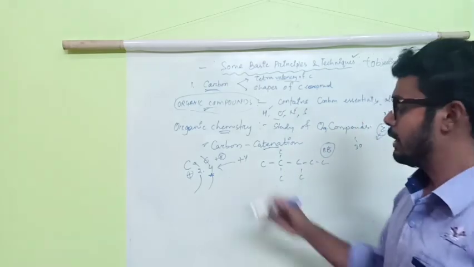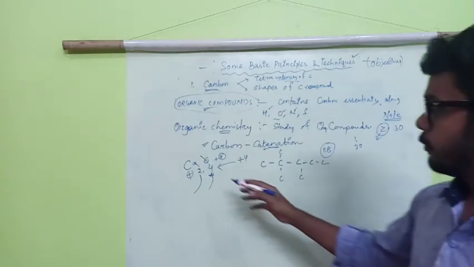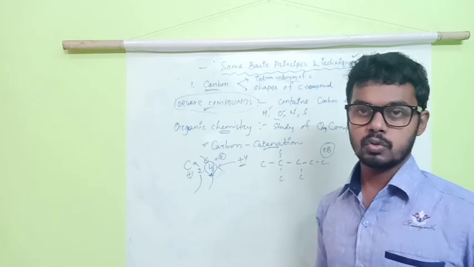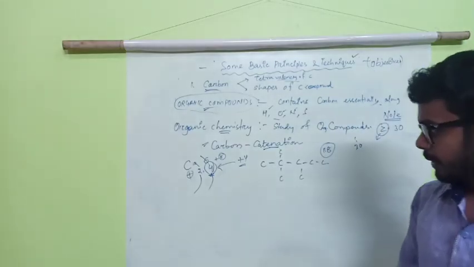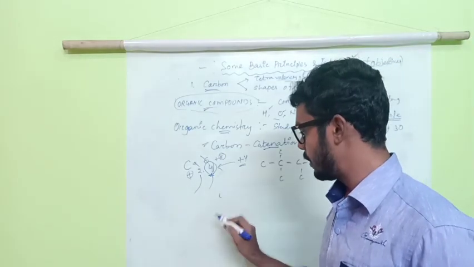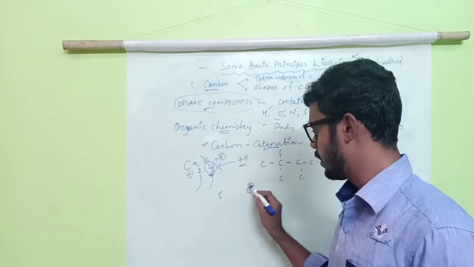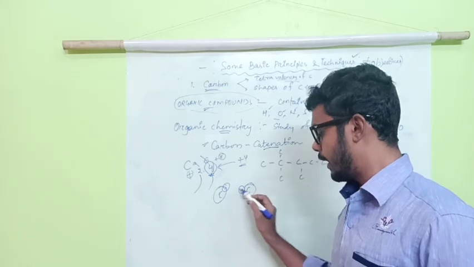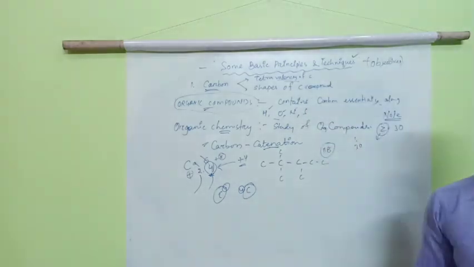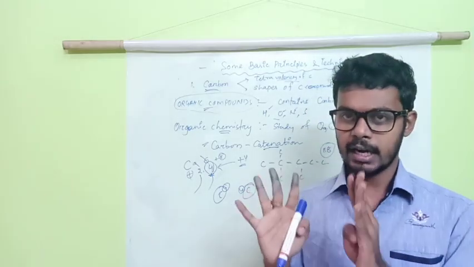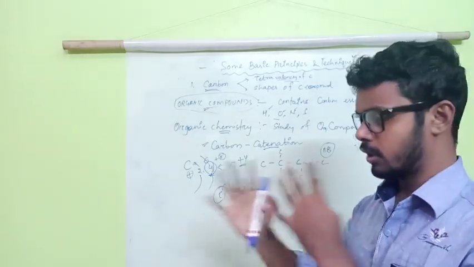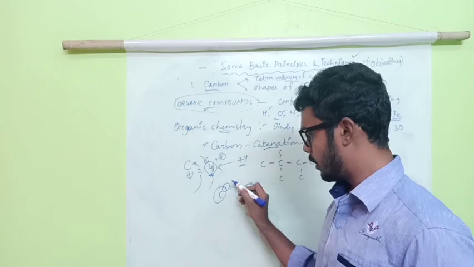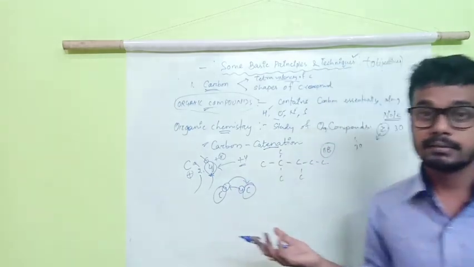Okay. So carbon has 4 outermost electrons, and it needs 4 more electrons to get 8. But suppose one carbon is here and another carbon is here. Here also the outermost is 4 electrons, here also the outermost is 4 electrons, and they both need 4 valence electrons, and that valence electron will not at all be given completely. मतलब ये कार्बन ये इसको नहीं दे रहा है और ये कार्बन इसको completely नहीं दे रहा है.